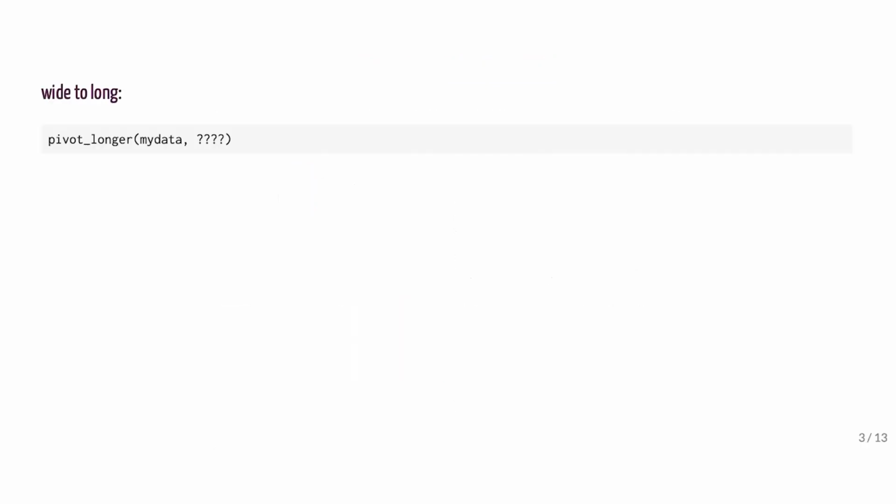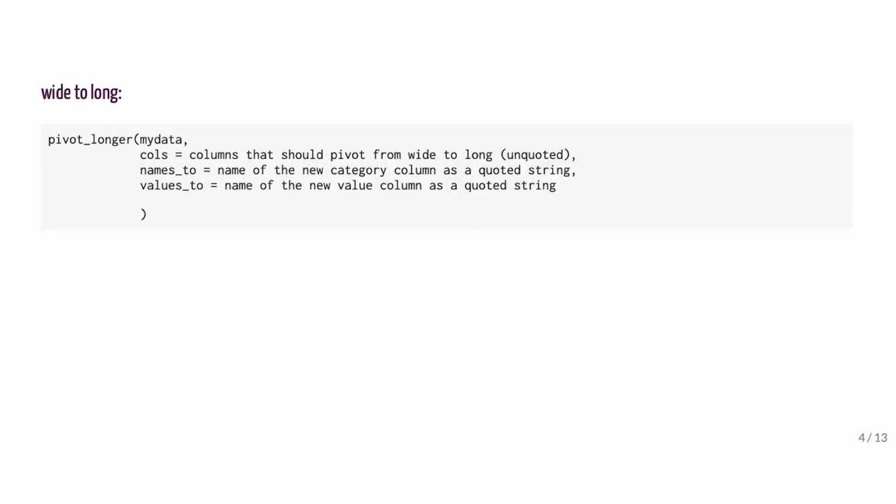Let's take a look. I'll start with going from wide to long. To go from wide to long, or wide to tidy, you'd use the pivot longer function. First argument is your data frame, then you need to set up other arguments. The most important ones are cols, the names of the columns you want to pivot longer, names_to, the name you want for the single new category column, and values_to, the name you want for the single new value column. Cols follows the Tidyverse convention of not putting existing column names in quotation marks. The names of the new columns are quoted character strings, though. That's because they're not existing column variables.